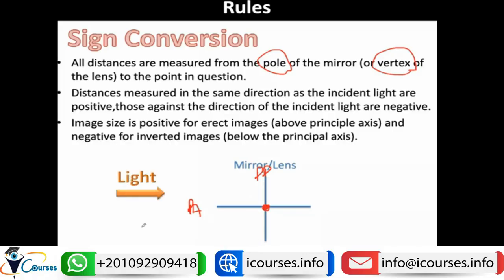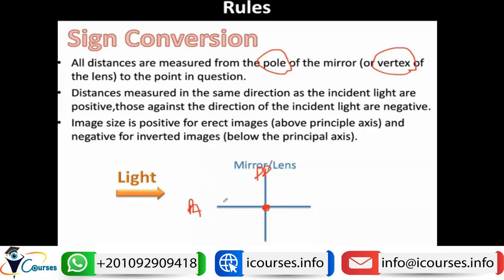In mathematical optics, we calculate the distance from left to right. We always assume that the light rays come from left to right, so distances are measured in the same direction as the incident light.